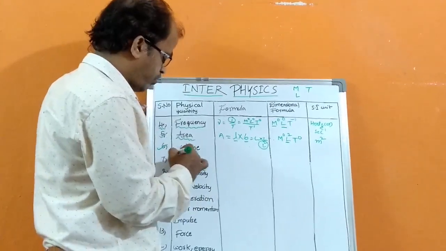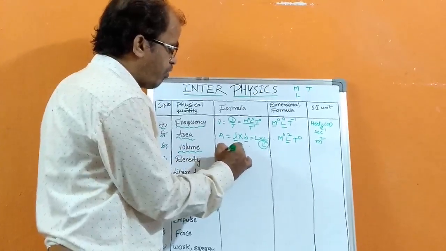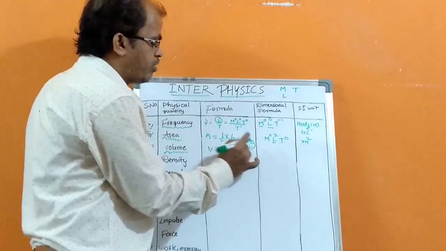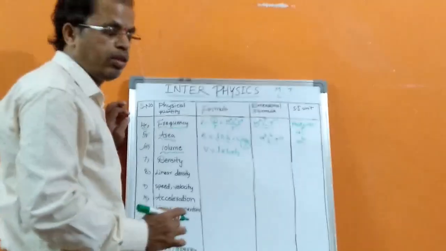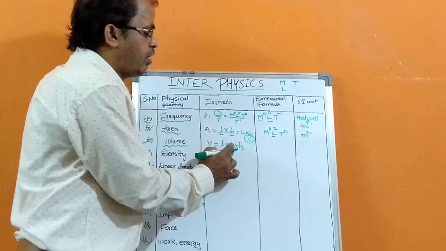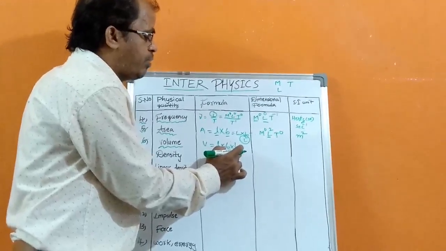So next one, volume. Volume equals length into breadth into height. General formula. So from this length L, breadth L, height L dimensions.